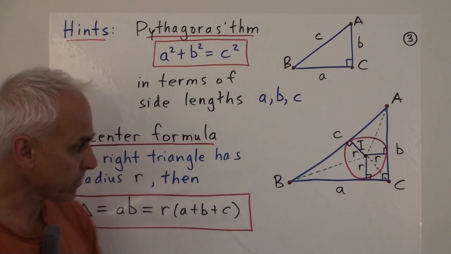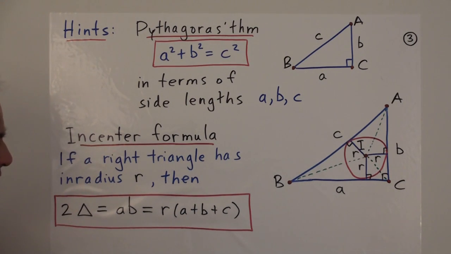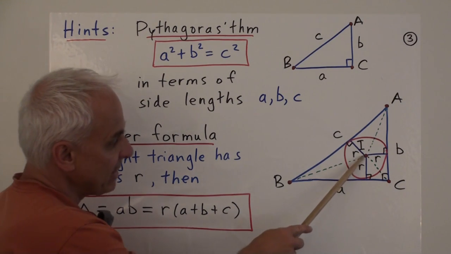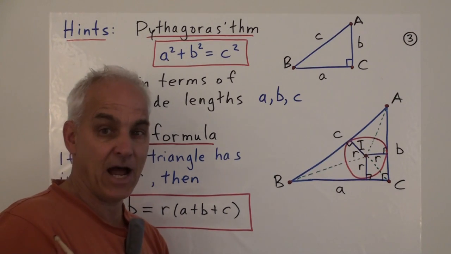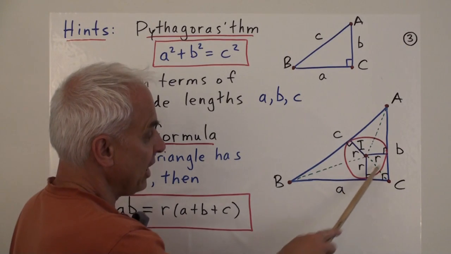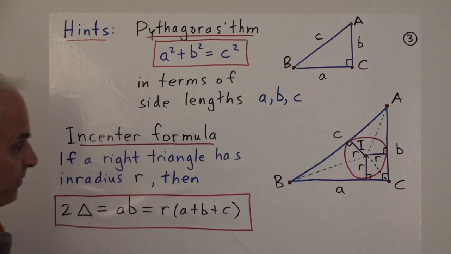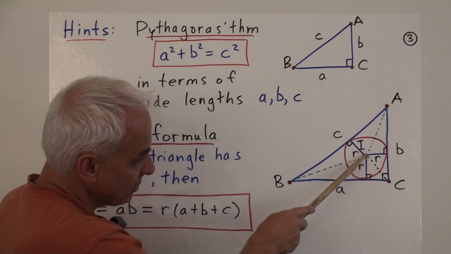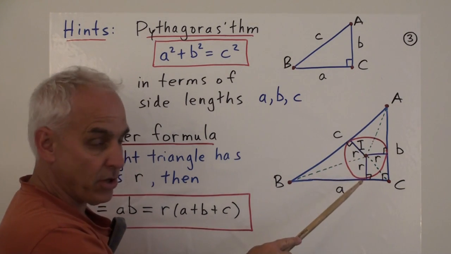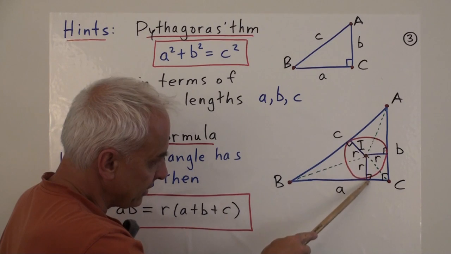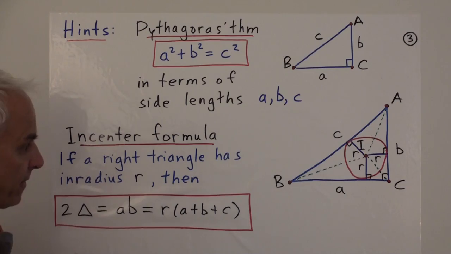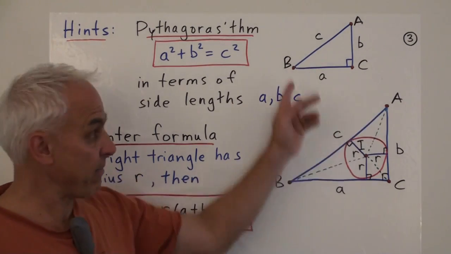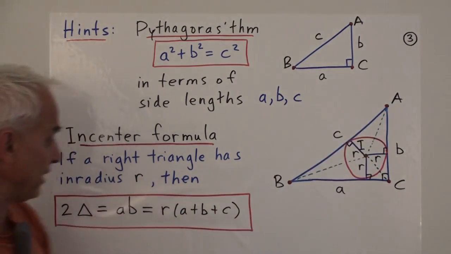The other thing that is useful to know is maybe what we might call the in-center formula. A formula for the in-center, the radius of the circle that just fits inside the triangle, touching each of the three sides tangentially. So if we call that radius r, that means from the in-center, usually denoted I, that distance is r, that distance is r, that distance is r. Those three perpendicular distances to the three sides are all r. And we're still talking about the case where we have the same right triangle a, b, c.